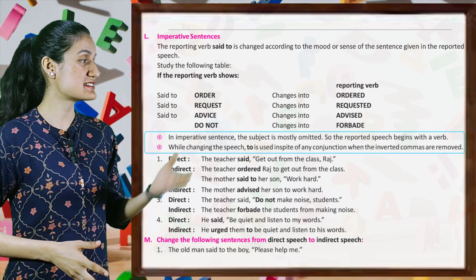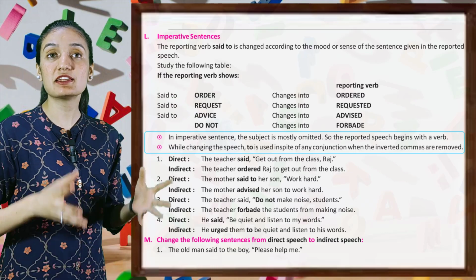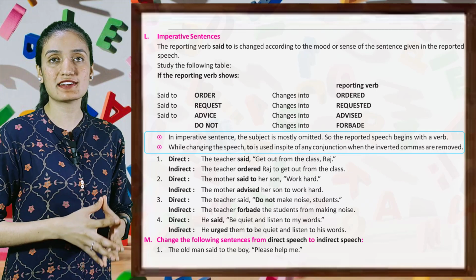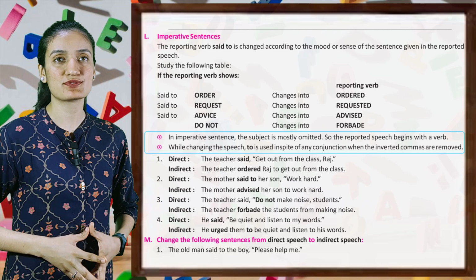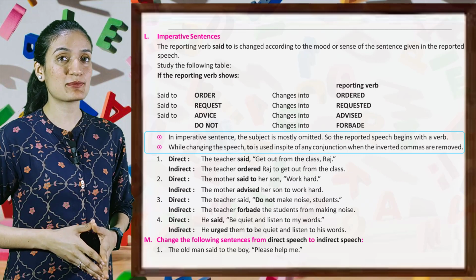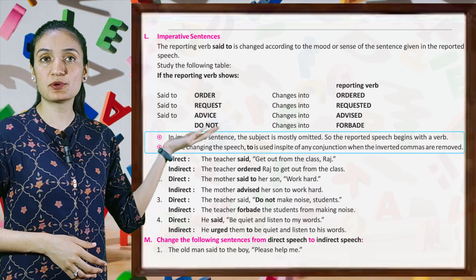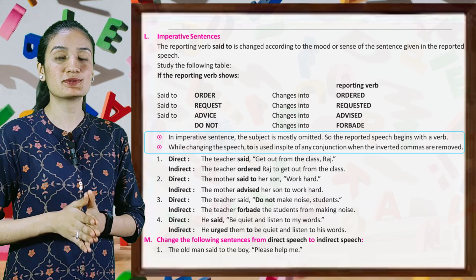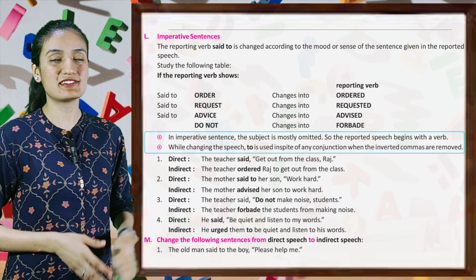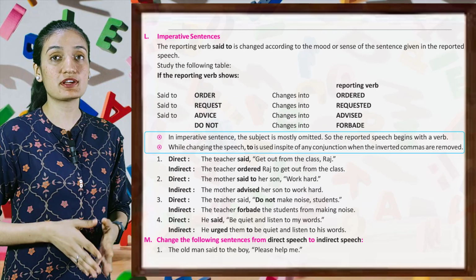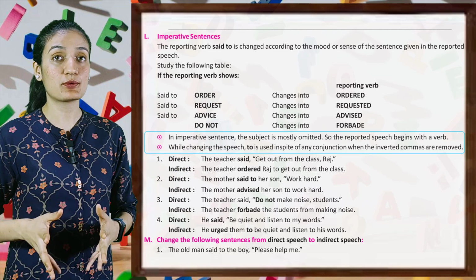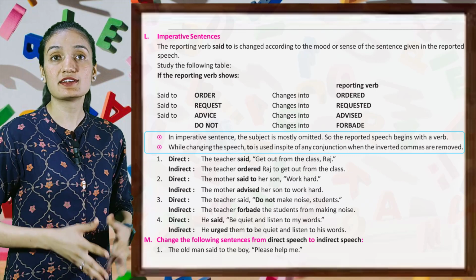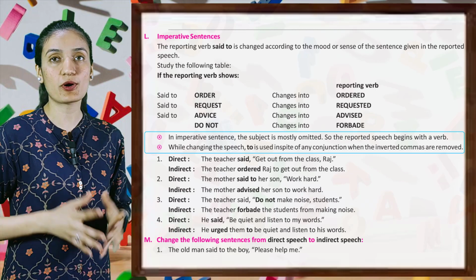Now, next is imperative sentences. The reporting verb said to is changed according to the mood or sense of the sentence given in the reported speech. Study the following table. Here's the table. If the reporting verb shows said to order, it changes into the reporting verb ordered. Said to request changes into requested. Said to advise changes into advised. Do not changes into forbade.